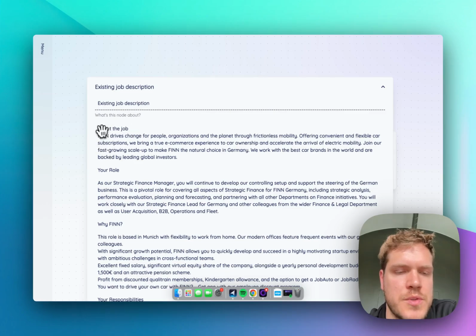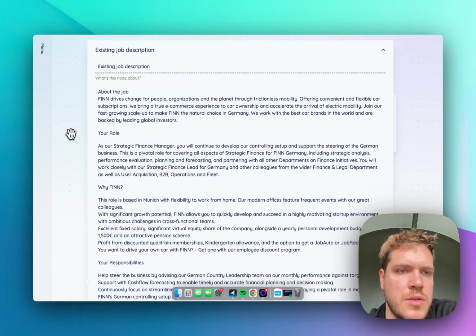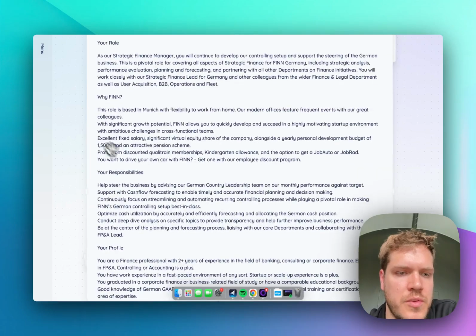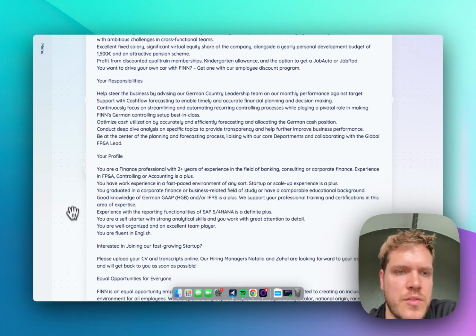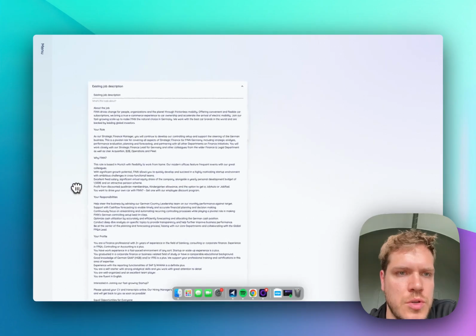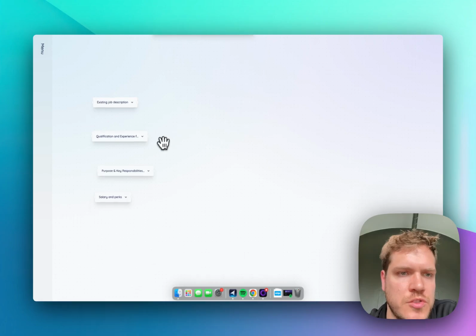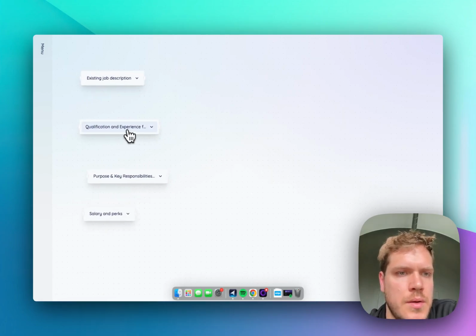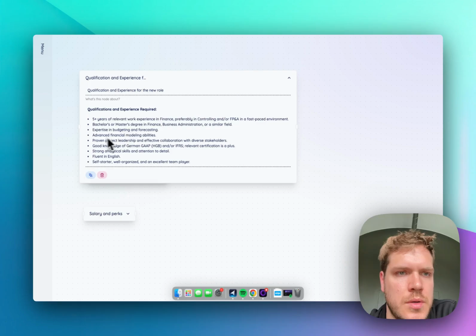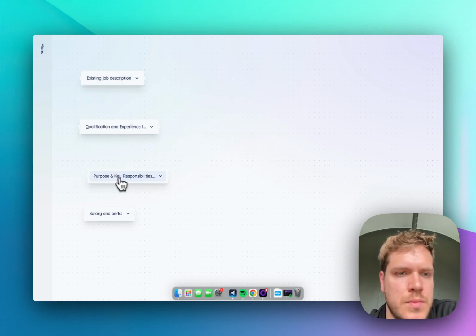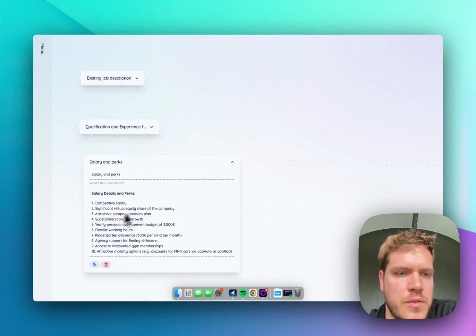And the job descriptions always look the same. They have basically the about the job section, your role, why Finn, responsibilities, your profile, and so on. And of course, we want our new job description to look similar. And for our new job description, I already gathered bullet points on qualification, key responsibilities, and also salary details.